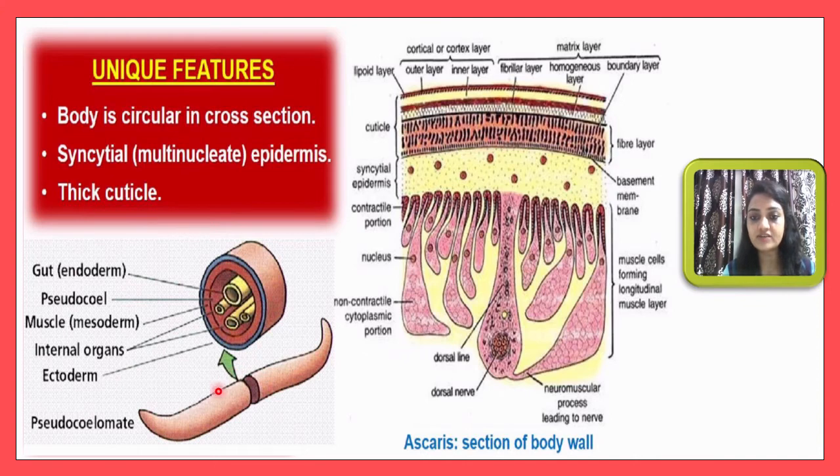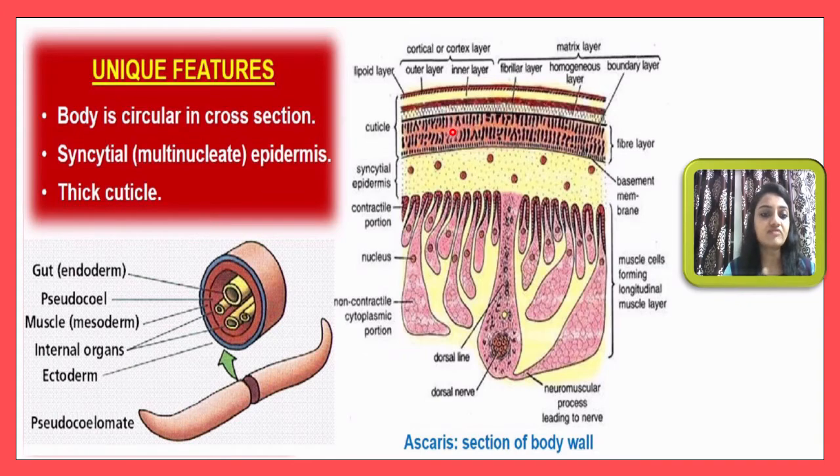Suppose this is the body wall, and this is the cuticle layer which will protect the organism from the outer environment. This is a unique feature of this organism. Here you can see the gut with endoderm, pseudocoel, muscles, then internal organs, then ectoderm, and outermost the cuticle layer, which protects from the external environment.